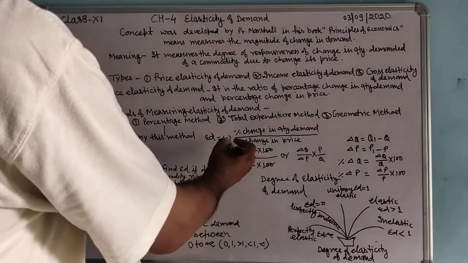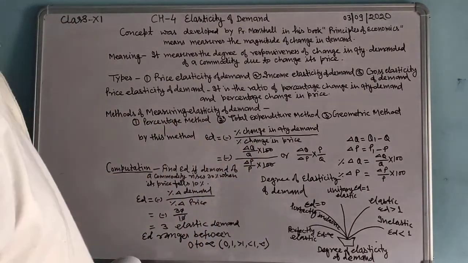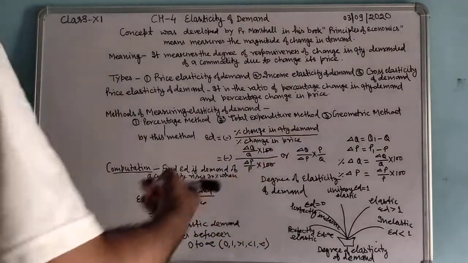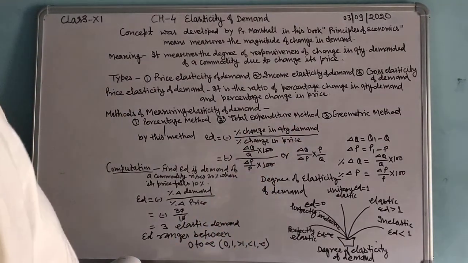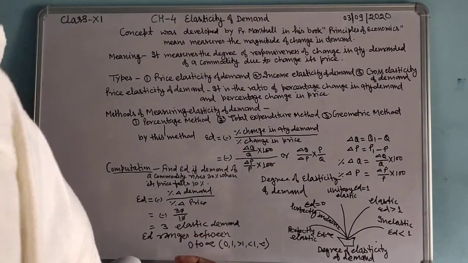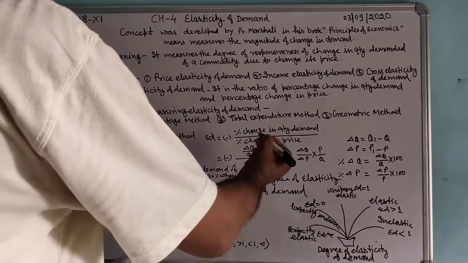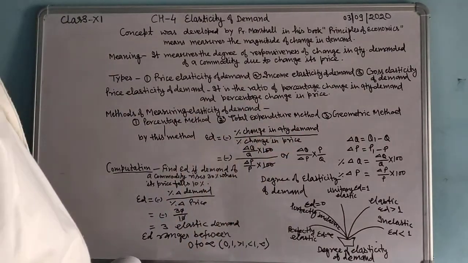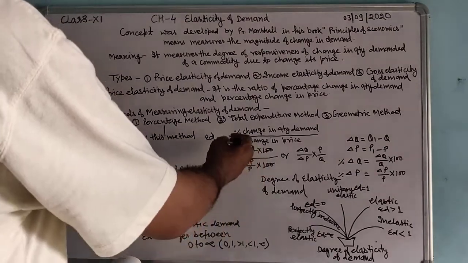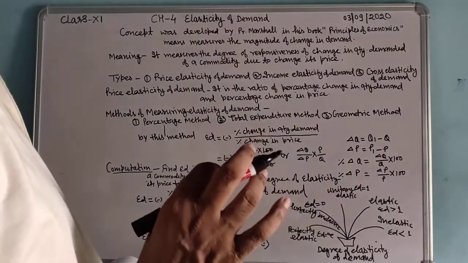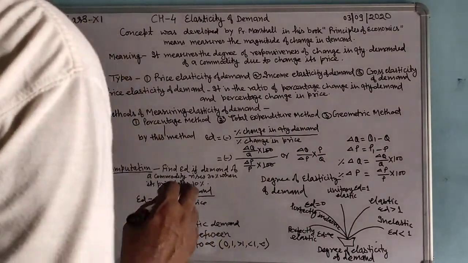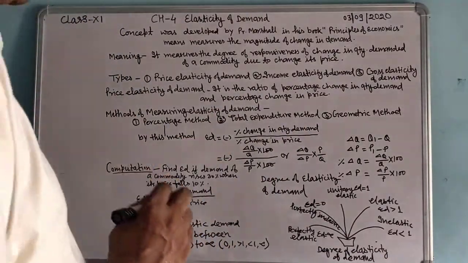Student, why do I put the minus sign before the ratio? Because it indicates the negative relation between price and quantity demanded of a commodity. The minus sign is only for the inverse relation between quantity demanded and price of a commodity.